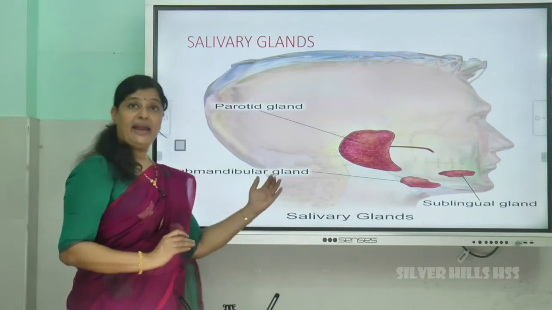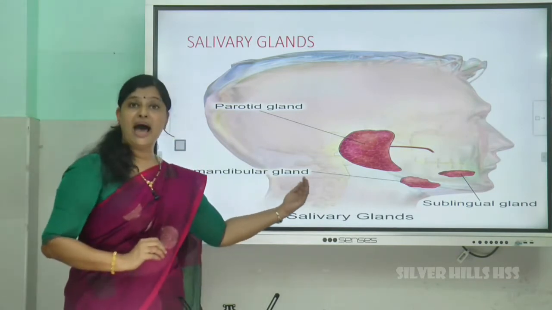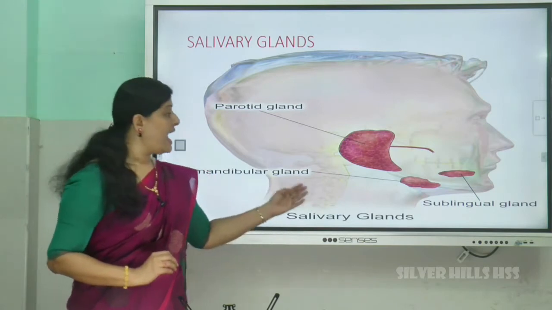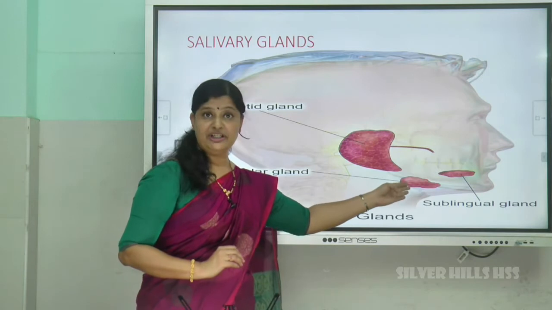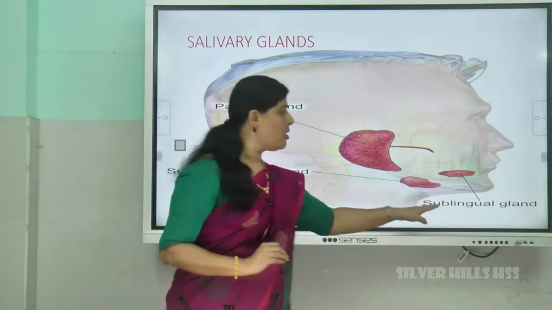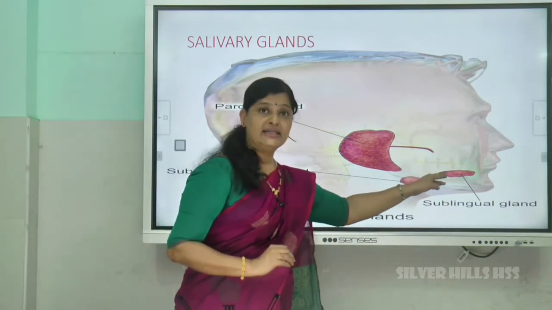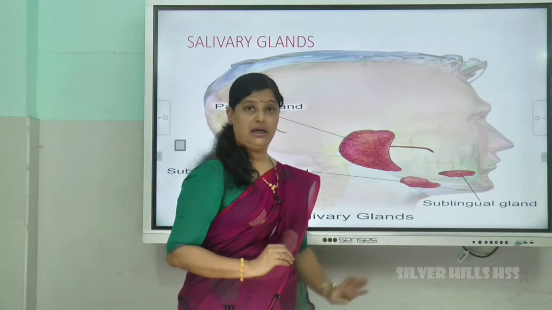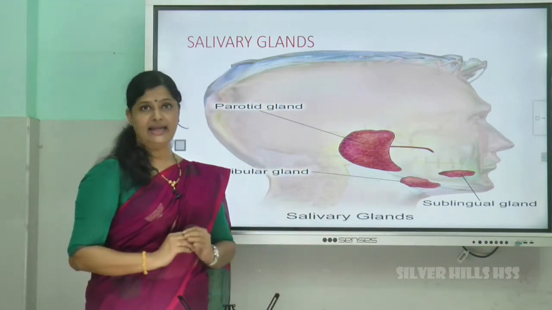The second pair of salivary glands are called submandibular glands, and they are situated below the jaw cavity. The third pair of salivary glands is called the sublingual gland, and it is situated below our tongue. So, these are the positions of the salivary glands.